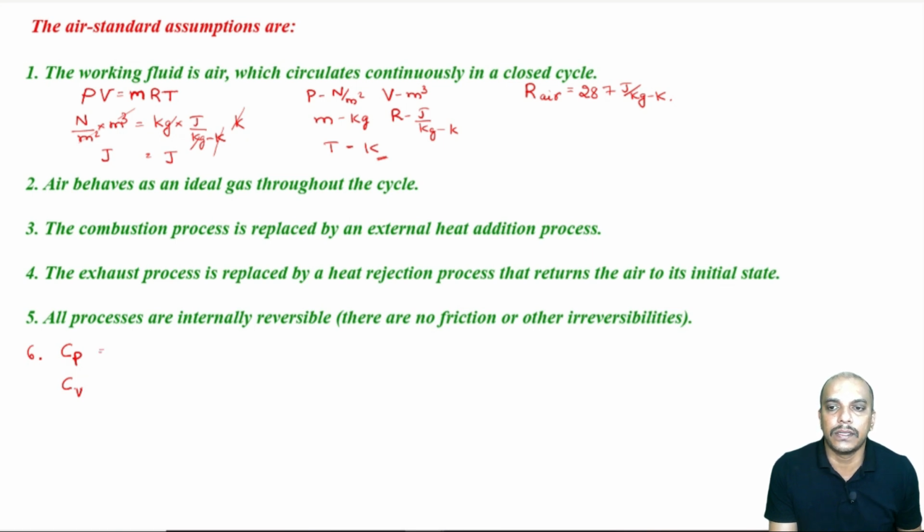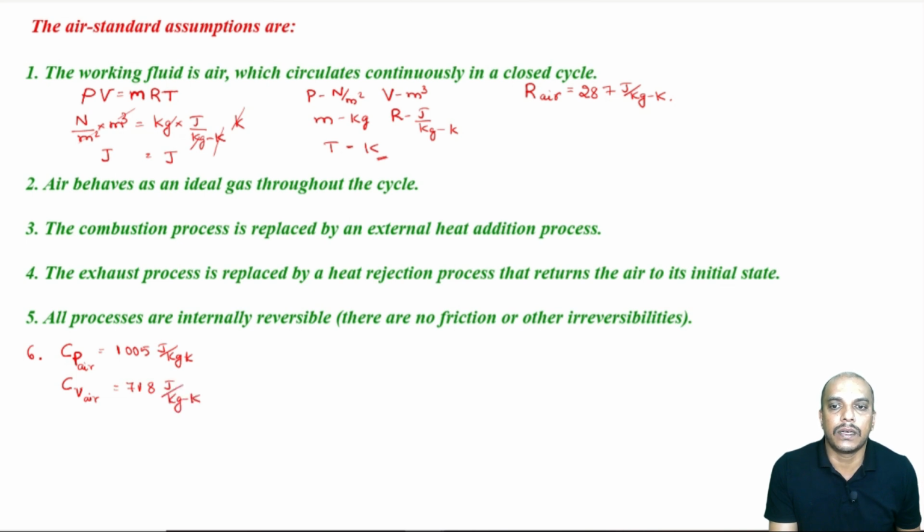Now, Cp for air is also known to us, Cv for air is also known to us. So, Cp for air is 1005 joule per kg Kelvin. Sometimes it is also written as 1.005 kilojoule per kg Kelvin, that is okay. And Cv is 718 joule per kg Kelvin.